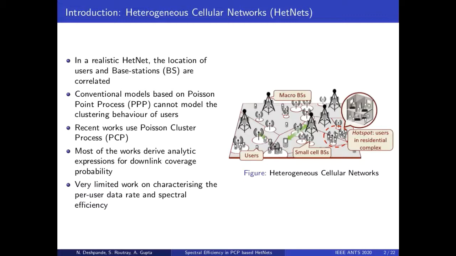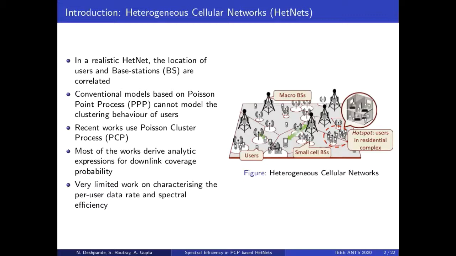However, this model was not practical because the user and base station locations are independent. A better model was later proposed, which modeled base station and users as Poisson cluster process. This model was successful in modeling the correlation between users and base station locations. Since the inception of this model, many works on PCP-based HetNets have been published which derive analytic expressions for downlink coverage probability. However, there is limited work on characterizing per-user data rate and spectral efficiency.